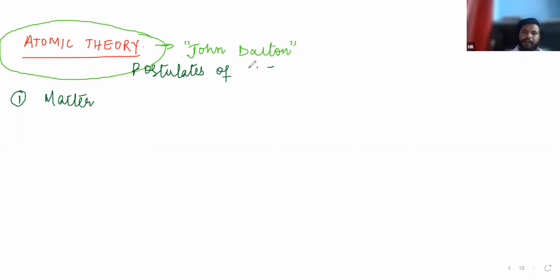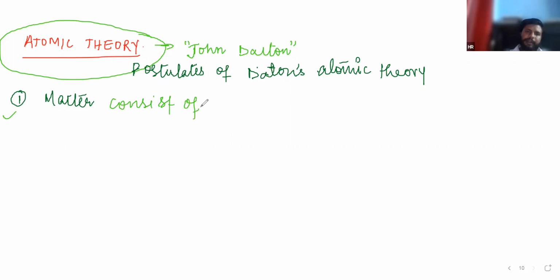Write the postulates of Dalton's atomic theory. Now, matter consists of indivisible atoms.